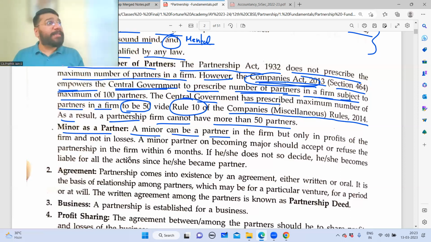Now let's suppose he turned out to be a brilliant singer, brilliant actor. Now they want to start or make a movie, so that for the benefit of that movie, name and fame will come. So they are taking that one particular minor as a partner, so that if this fellow comes, there'll be a lot of name and fame because some star kid is coming inside. So there'll be a lot of hype that is created around the movie. And they'll attract attention also.